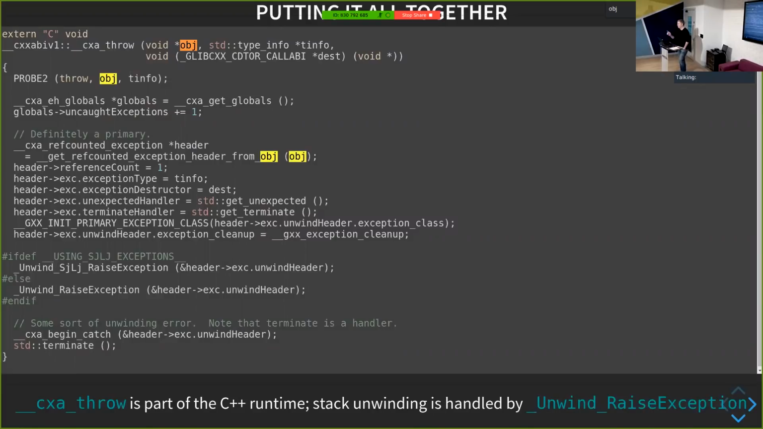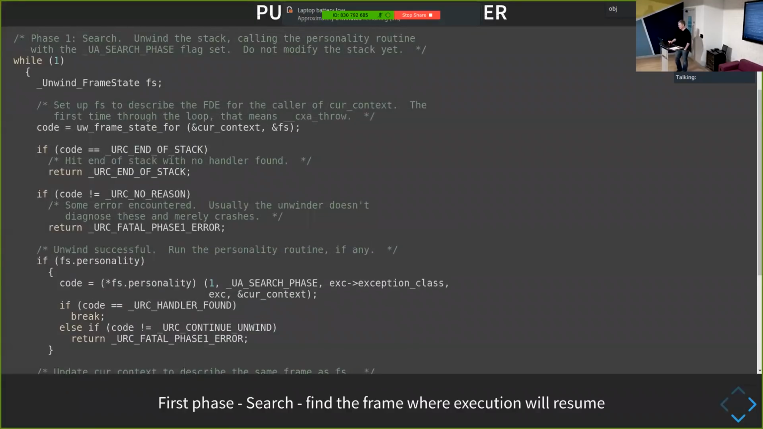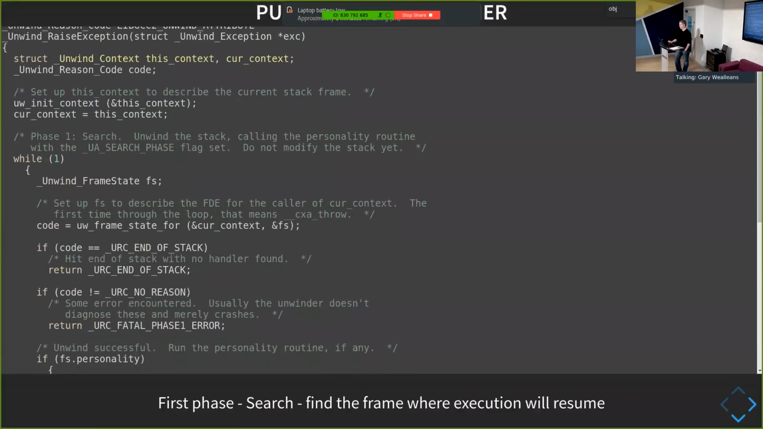So at this point now we're going to have to try and unwind the stack. And the stack unwinding, as I said, isn't a language specific thing. So this unwind raise exception is what actually goes through the effort of unwinding the stack. And it gets passed in some information about the exception state, right? Again, I don't want to go through the full details of it, but you can see that we're already doing things like talking about FDEs here. So we try and find the information about the FDE here.